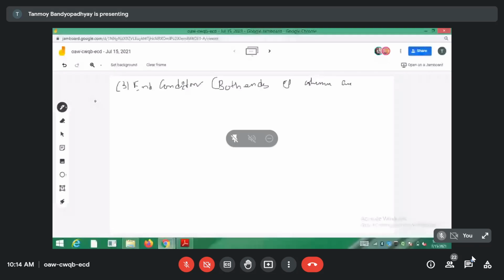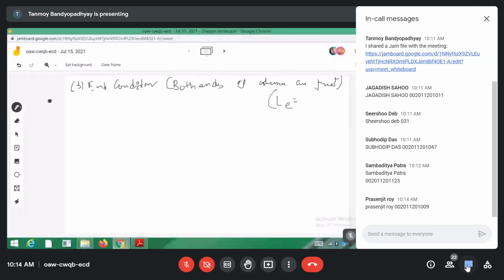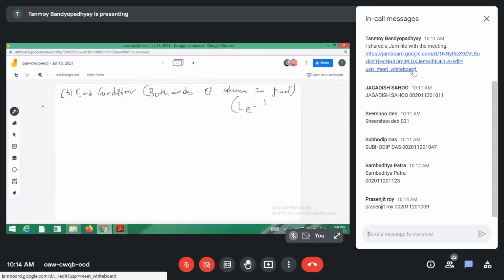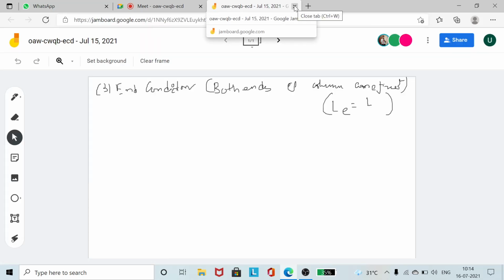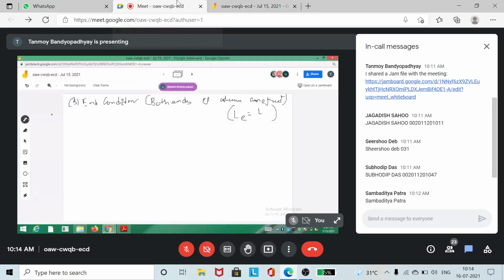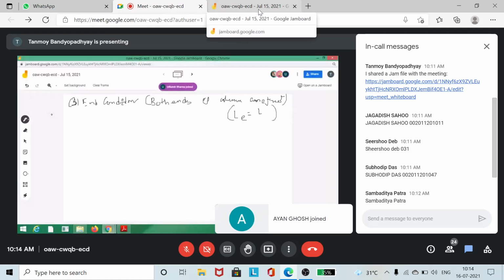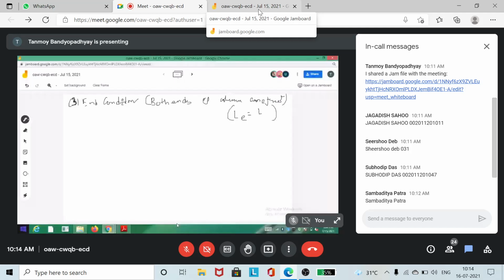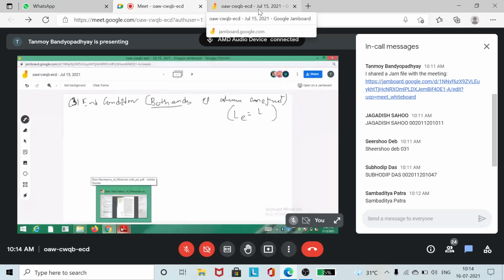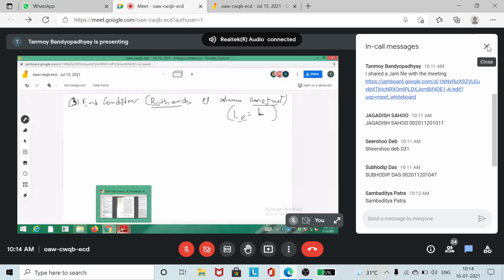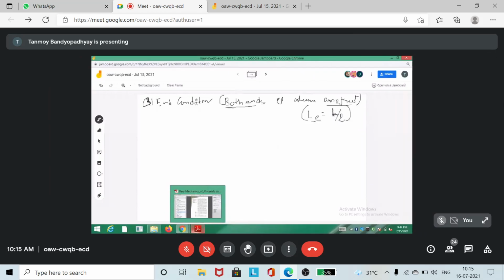Initially we know the expression should come out to be L_E is equal to what? The original length will be equal to the equivalent length, and when both ends are fixed, it is 0.5 L or L by 2 actually. Half of the actual length forms the equivalent length.